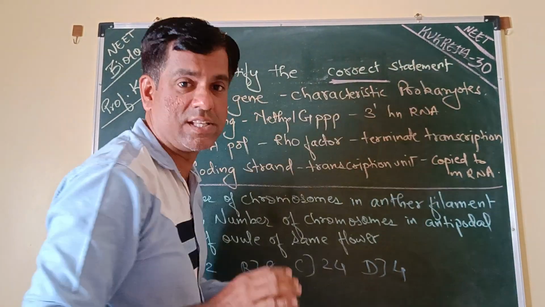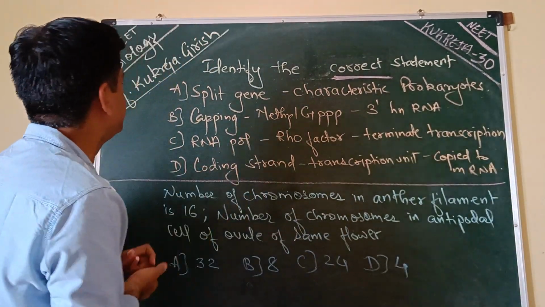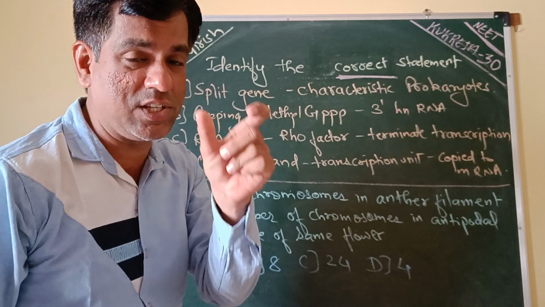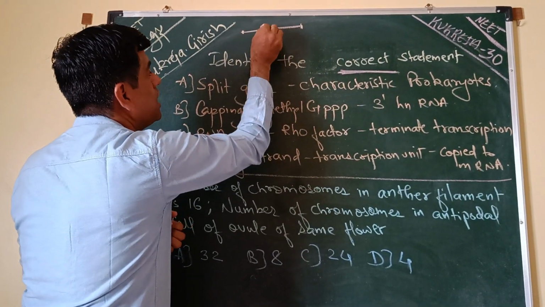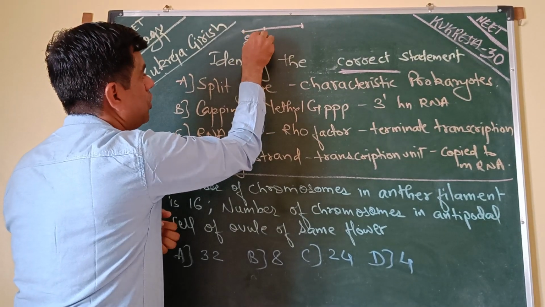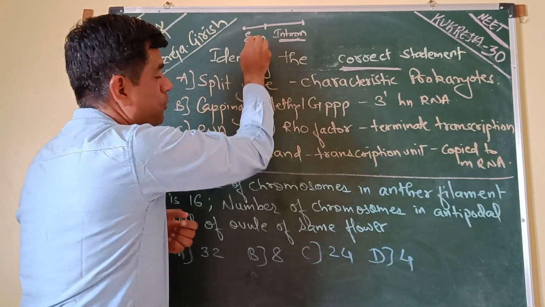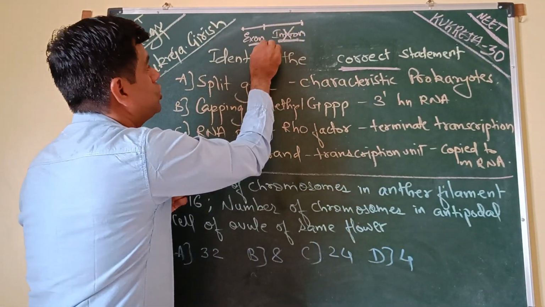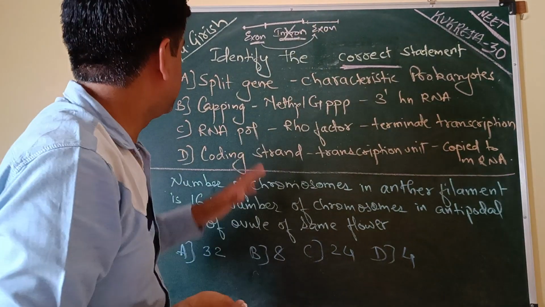Let us focus on what is right and ignore what is wrong. Okay, let's go with it. So the split genes are the genes which have some coding regions, which we refer to as the exons, and some non-coding regions, which we refer to as the introns. And in the process of splicing, we remove the introns and join the exons. So that is a split gene.